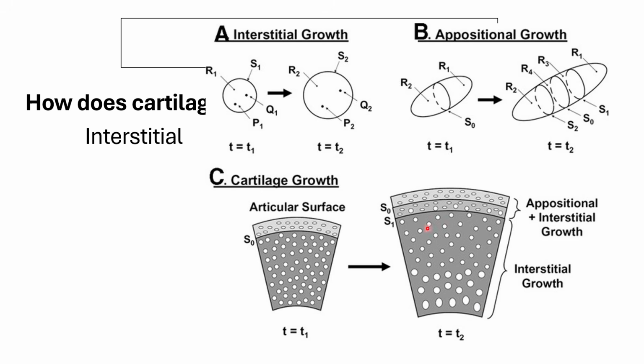However, this interstitial type of growing or development of your cartilage mostly occurs during the development or the growth of the fetus or the animal. But once the animal is already in the adult stage, usually the major type of cartilage growth that happens is just appositional. That's why in areas of the body where there's just the fibrocartilage type, mostly in the joints, if it becomes broken, it is very detrimental to the animal because it's so difficult to repair.